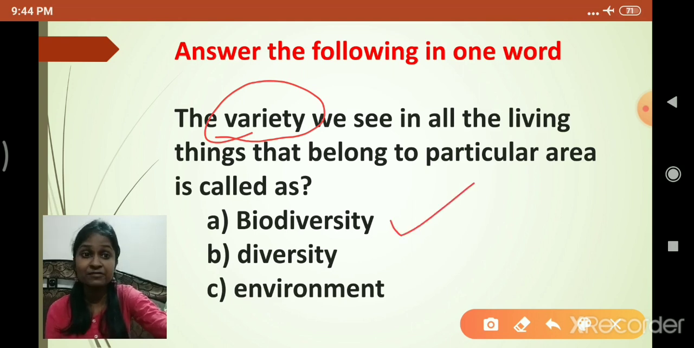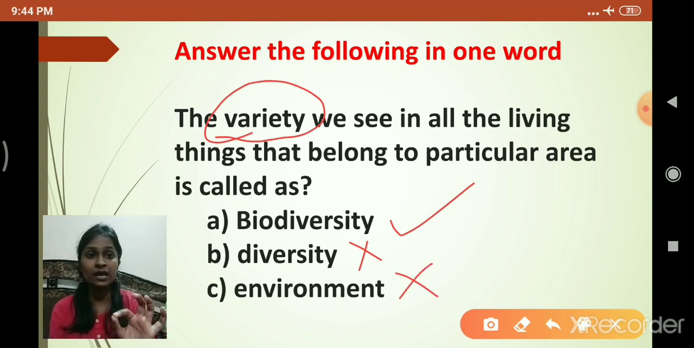Do we call it only diversity? No. Do we call it environment? No. So here you can see that biodiversity is the right option. Correct. So in this case option A is right. As option A is right, we have to click on option A like this. Understood? So this is how you select the right option for answer in one word as well. You don't have to type anything. You have to just click on the right option.